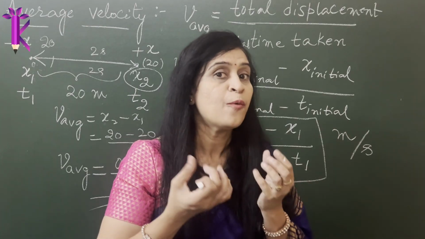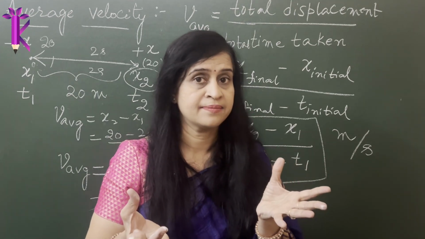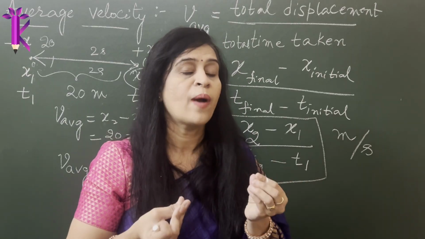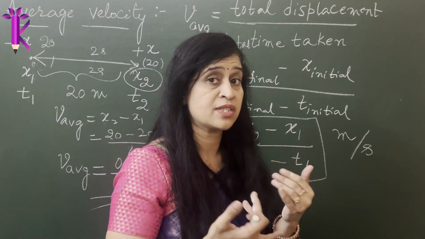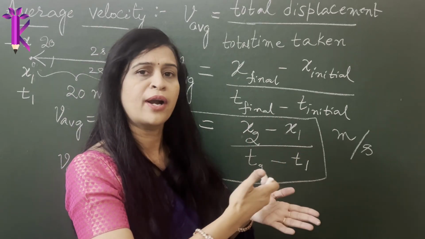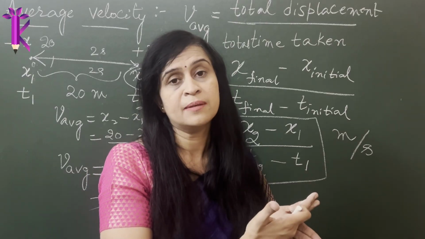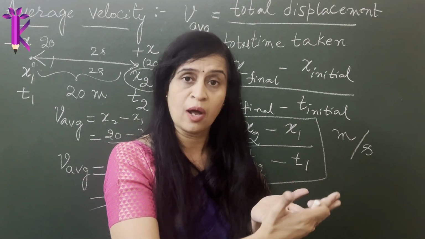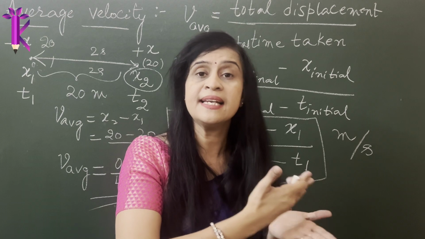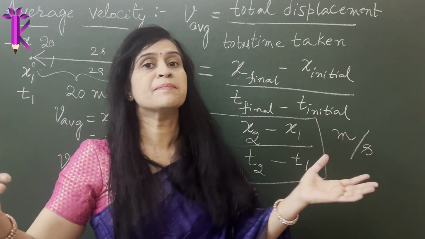And that is where we define a term called instantaneous velocity, which gives you the velocity of an object at a particular instant. So when I talk about instantaneous velocity, somebody stops me and asks, what was your velocity at t equal to 0.1 second, at a particular instant, I will be able to answer only when I define a term called instantaneous velocity and not average velocity, because average velocity basically speaks about the overall displacement of an object over a given period of time, right?